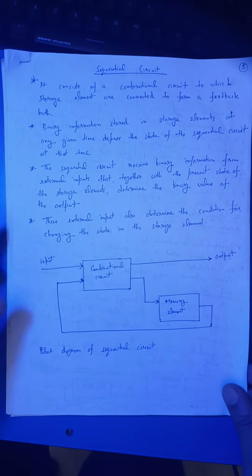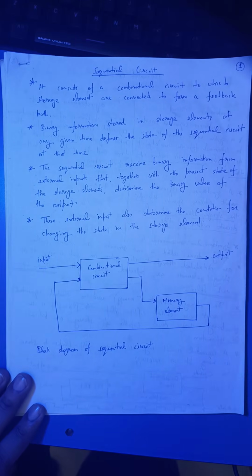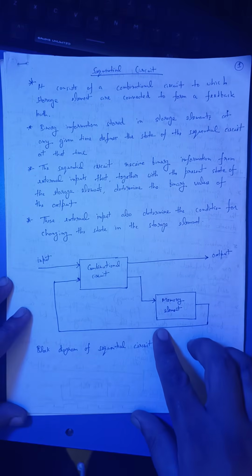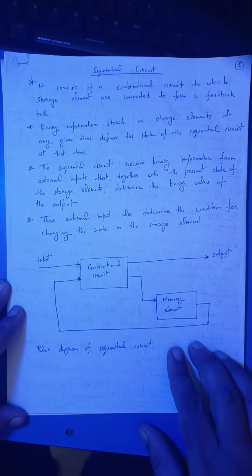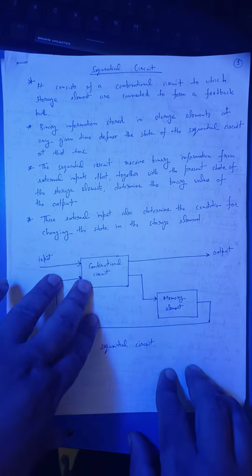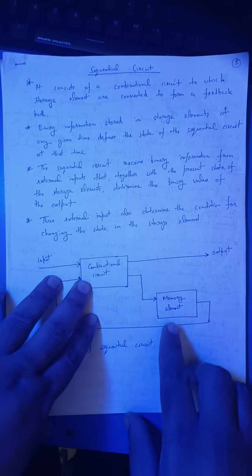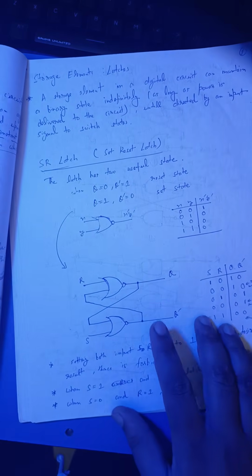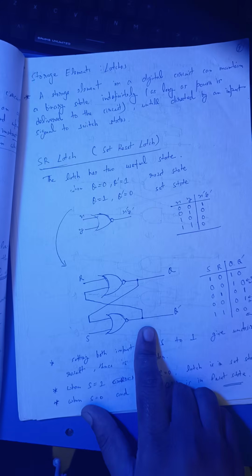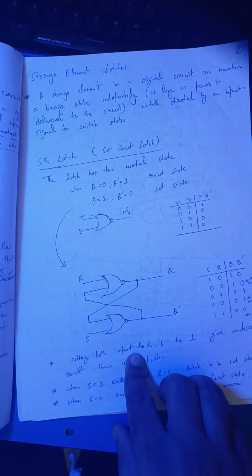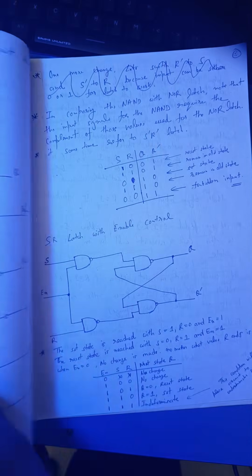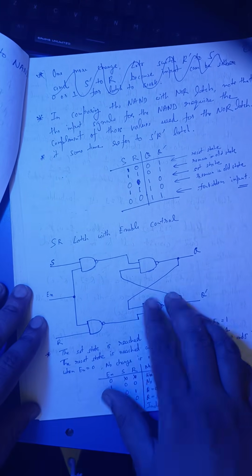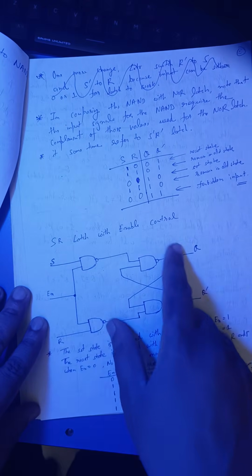These are my notes of the sequential circuit chapter, and this is the example of how a sequential circuit can be created with the combination of a combinational circuit plus a memory element. And this is the SR latch using two NOR gates, and this is your SR latch with enable control using